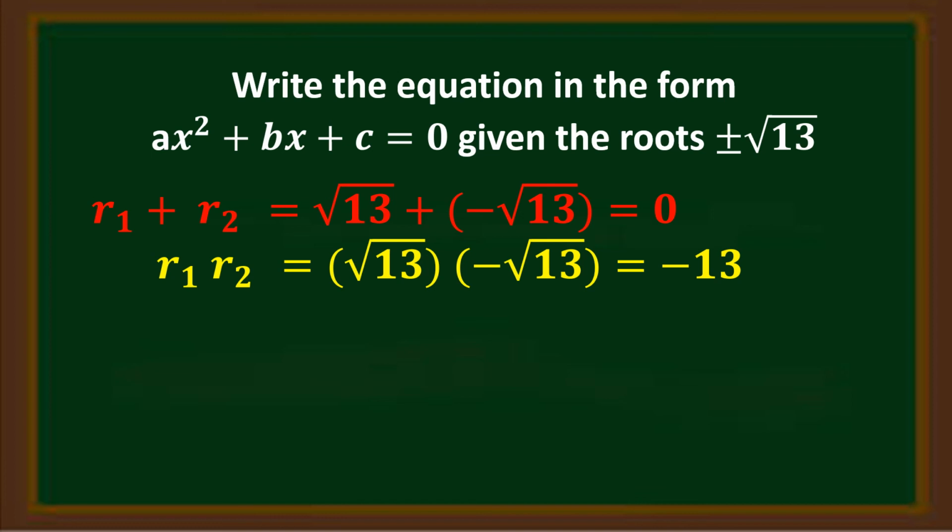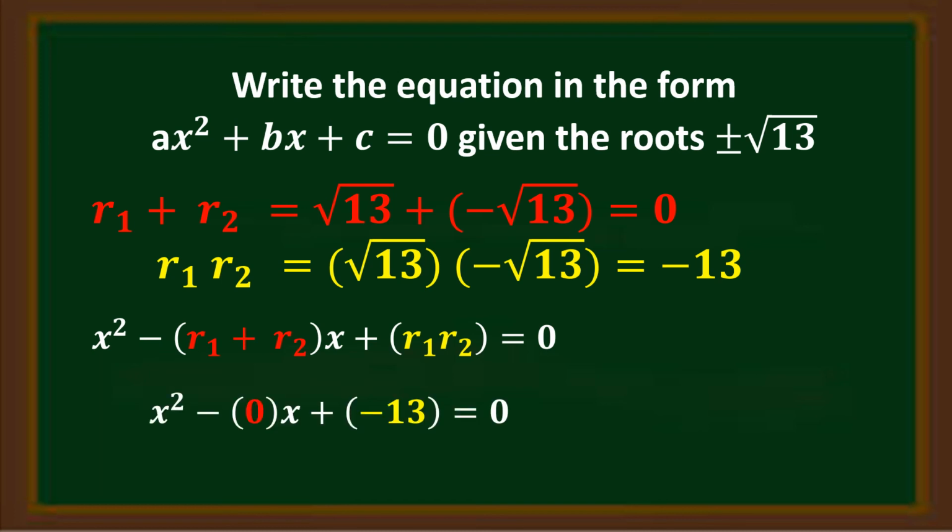Now, we'll be substituting the values 0 and negative 13 in the formula. r sub 1 plus r sub 2 is 0, and r sub 1 times r sub 2 is negative 13. 0 times x is equal to 0. So, the final equation will be x squared minus 13 is equal to 0.